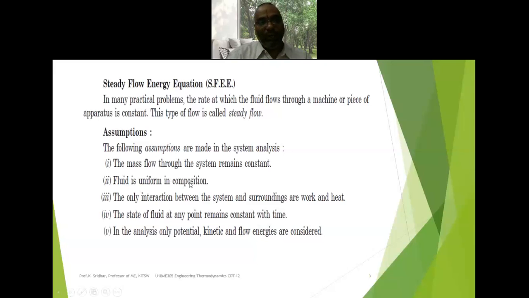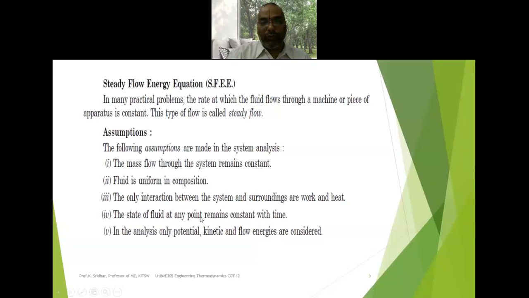The second important assumption is that the fluid is uniform in composition. That is, its chemical composition will not vary whenever it is flowing from inlet to outlet. Next, the only interaction between the system and surroundings is in the form of work and heat transfer.